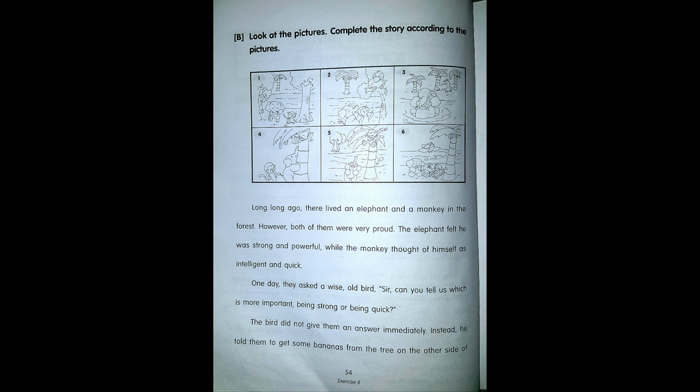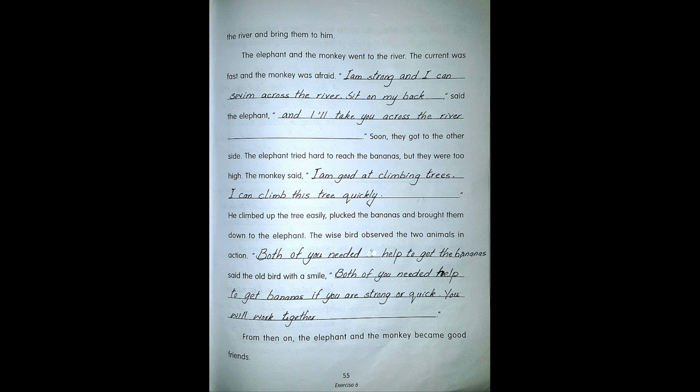One day they asked a wise old bird, "Sir, can you tell us which is more important, being strong or being quick?" The bird did not give them an answer immediately. Instead, he told them to get some bananas from the tree on the other side of the river and bring them to him. The elephant and the monkey went to the river. The current was fast and the monkey was afraid.